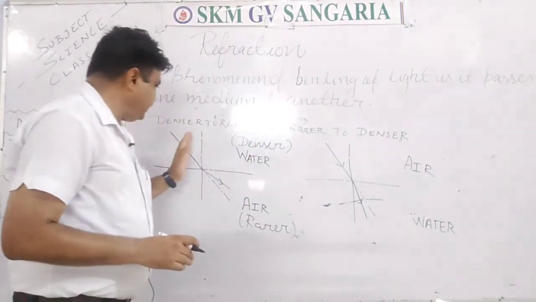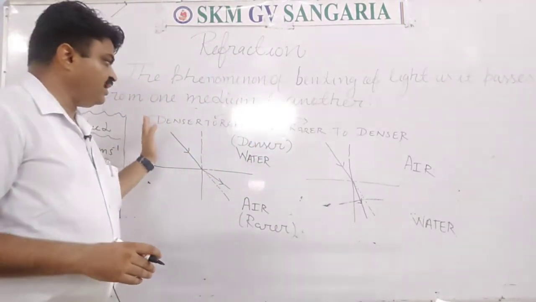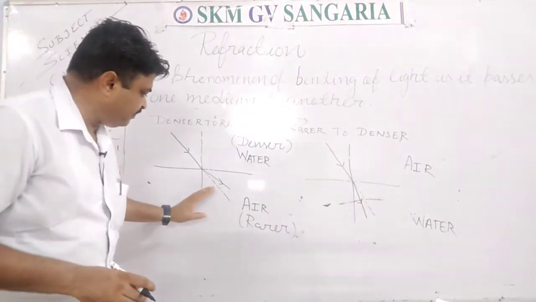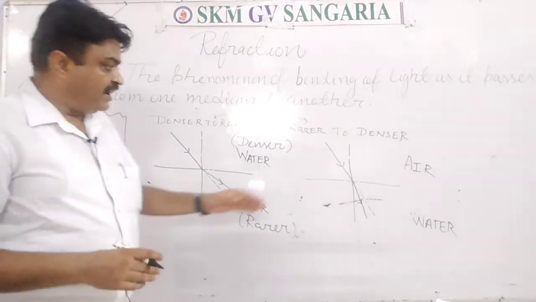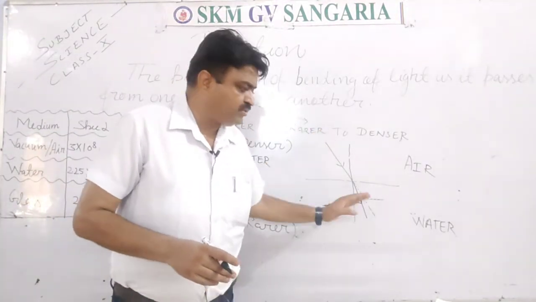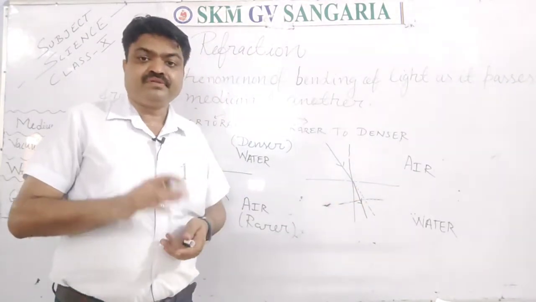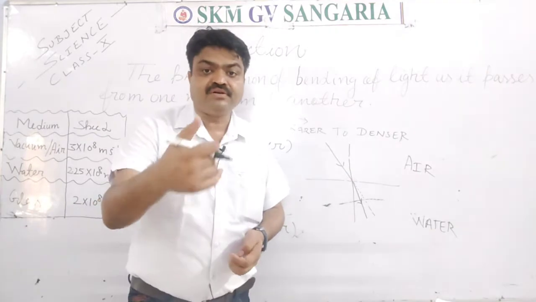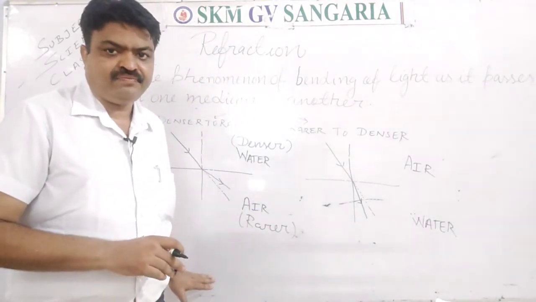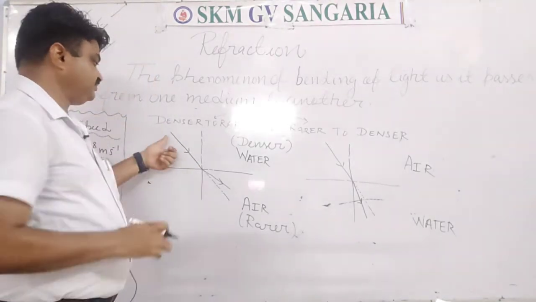So when the incident ray comes from denser to rarer, then it moves away from the normal, and when the light rays come from rarer to denser, then they move near to the normal, towards the normal. So this type of refraction is found.